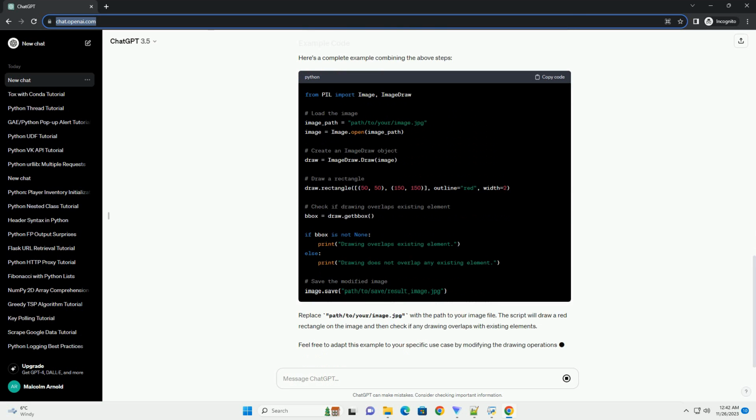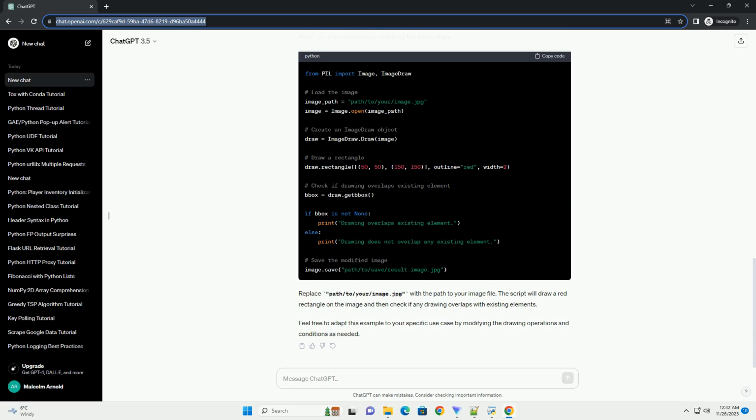Now, if you want to check if you're drawing over an existing element, you can use the getbbox method of the ImageDraw object. This method returns a bounding box that encloses all non-zero pixels in the image. Here's a complete example combining the above steps.